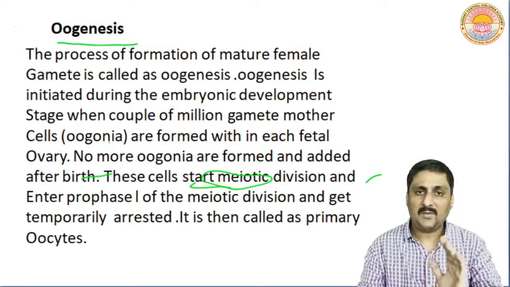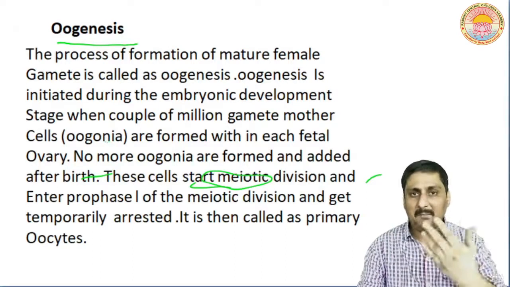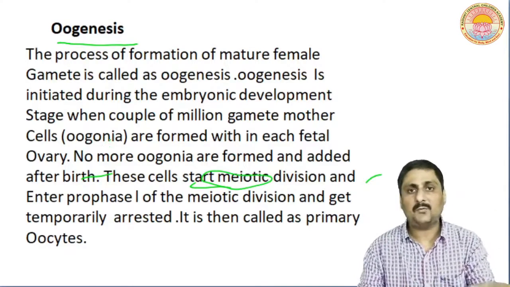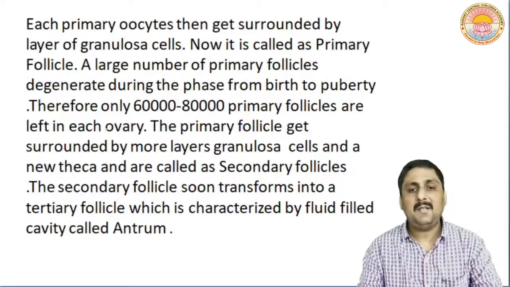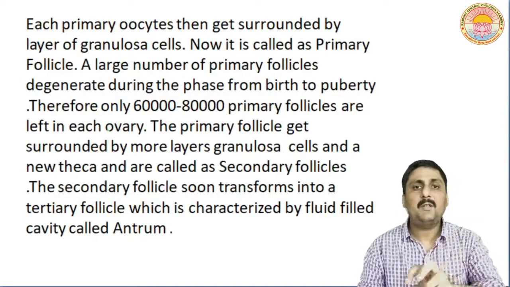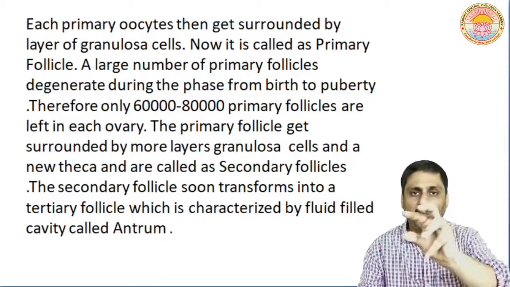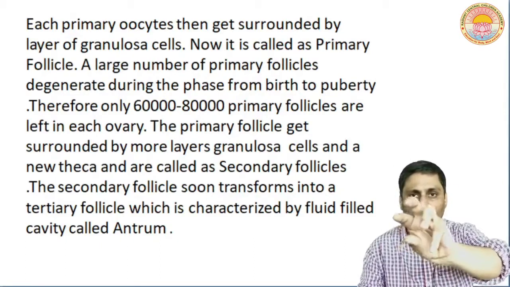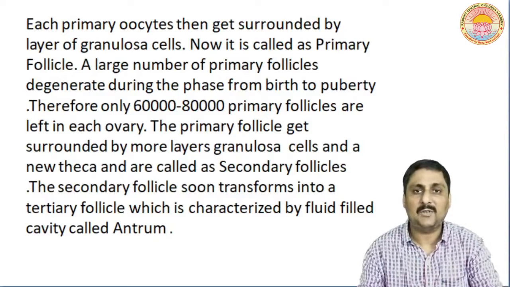तो उसके बाद हम उसको क्या कहते हैं, primary oocytes. Okay, temporarily arrest हो जाती है उस stage पे. तो पहले जिसको oogonia कह रहे थे उसको क्या बोल रहे हैं, primary oocytes. Now these primary oocytes get surrounded by granulosa cells. जो fetal ovary के अंदर जो cells होते हैं वो primary oocytes को surround कर लेते हैं. वो जो cells होते हैं उनका नाम होता है granulosa cells.